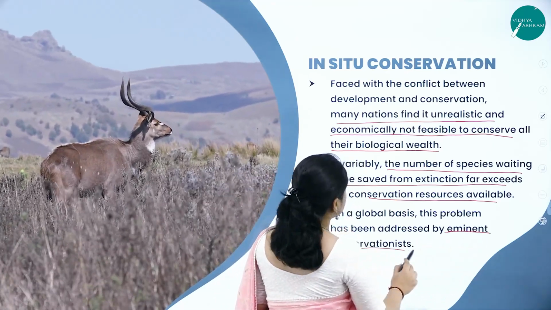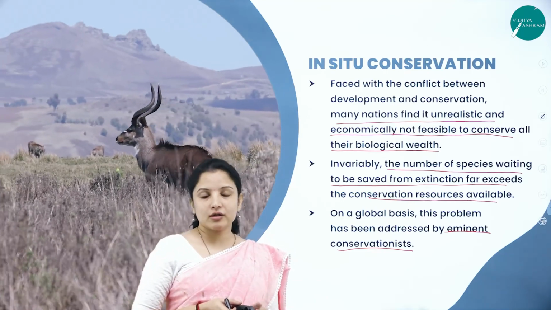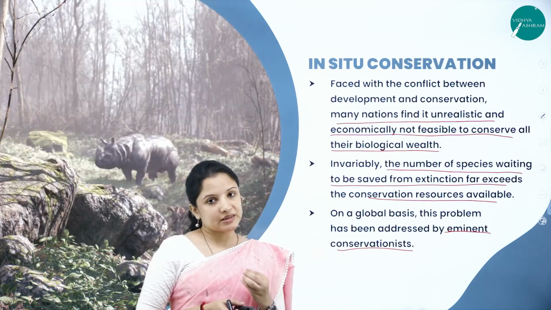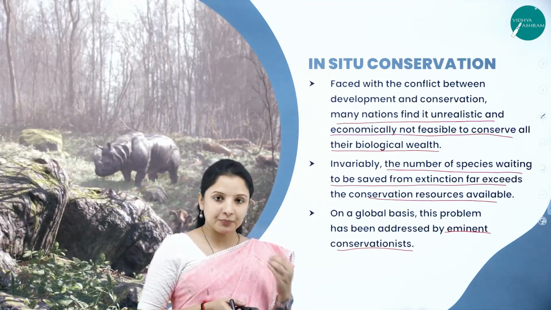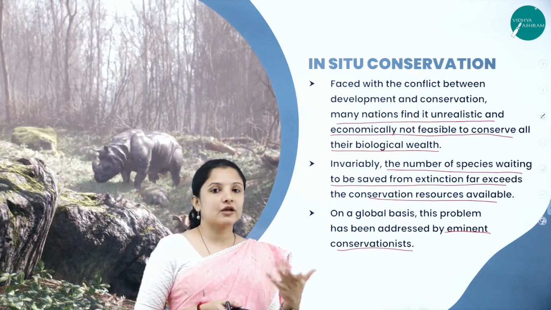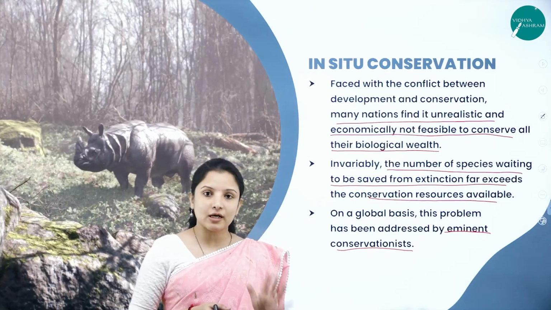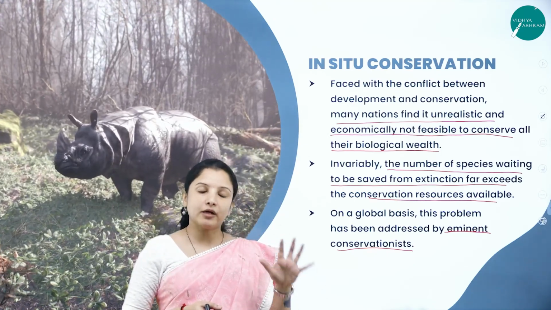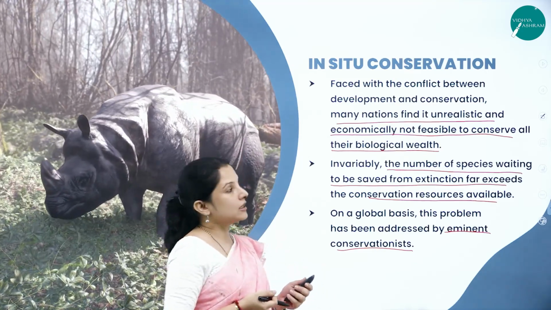Sometimes in captive breeding, we are not able to bring all the species to the captive breeding center. So for ex situ conservation and preserving them there by providing whatever they need, it is difficult. So in such times, it is always better to conserve those organisms in a larger area, in their own natural habitat itself. So that can be done through in situ conservation.